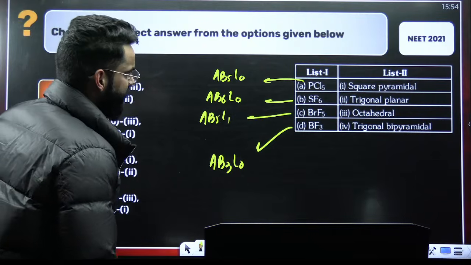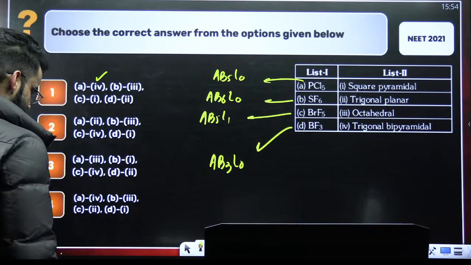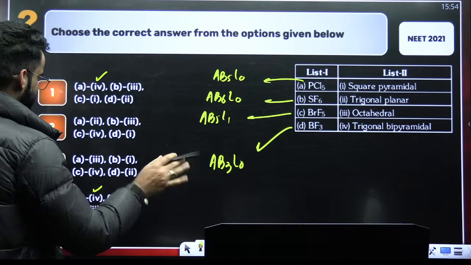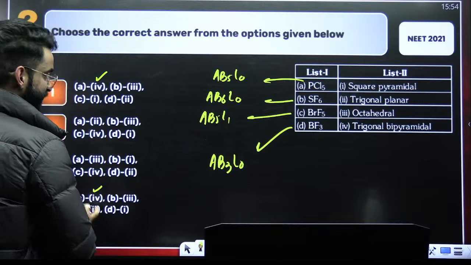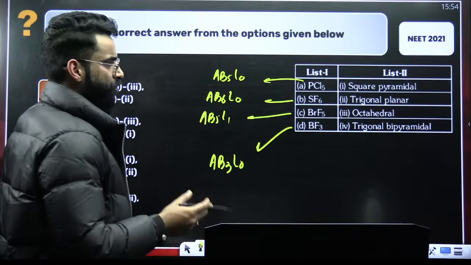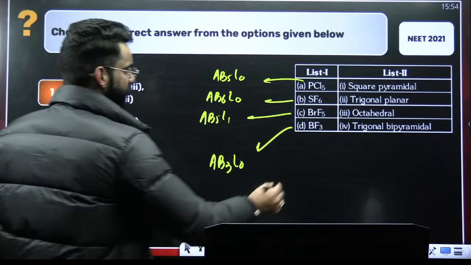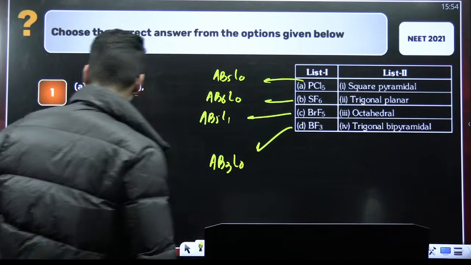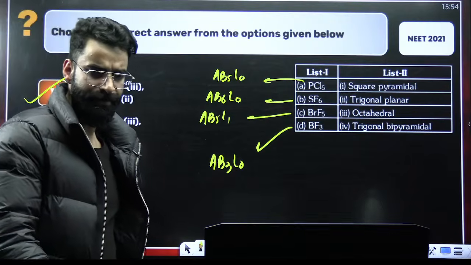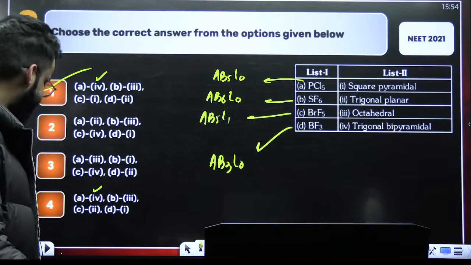It's simple. AB5L0 means trigonal bipyramidal. So A with 4, then B with 3. Let's check C with 1, C with 2. This is AB5L1, which means square pyramidal, right? AB5L1 means square pyramid. So C you are going to match with 1. So it's going to be option A only. Perfect. I believe this is also clear to everyone.